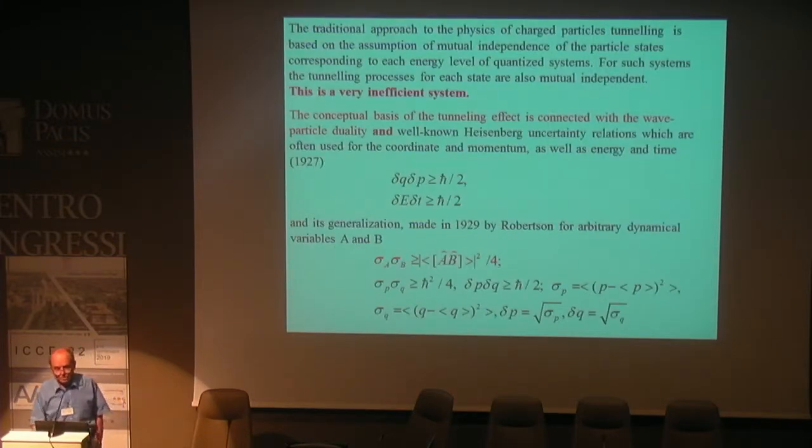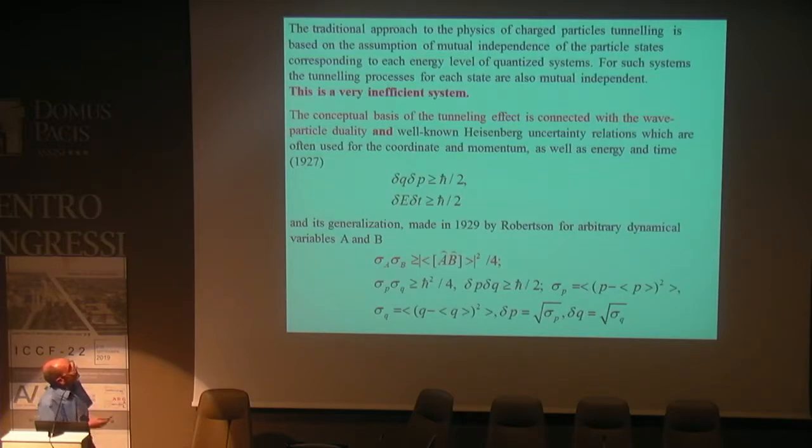The traditional approach to the physics of charged particle tunneling is based on the assumption of mutual independence of the particle states corresponding to each energy level in a quantized system. For such systems, the tunneling probability for each state is also mutually independent. This is a very inefficient system. The conceptual base of the tunneling effect is connected with wave-particle duality, the well-known standard Heisenberg uncertainty relation. There are different kinds of such relations, for example for momentum and coordinate, or energy and time, and so on.